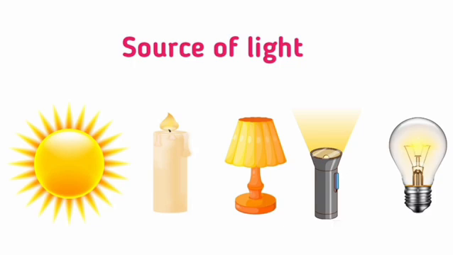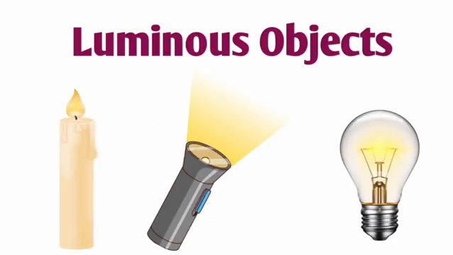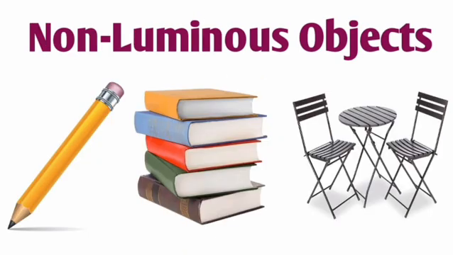We can divide all objects into two groups, luminous and non-luminous. Luminous objects: objects that give us light are called luminous objects. Example, bulb, candle and torch are luminous objects.